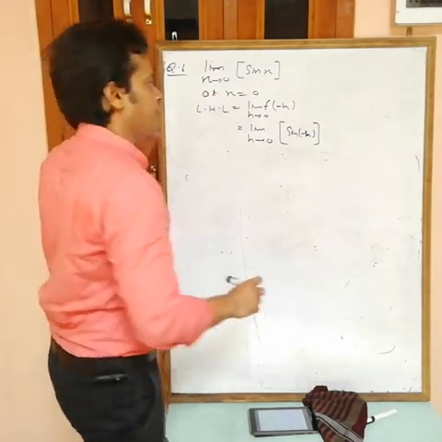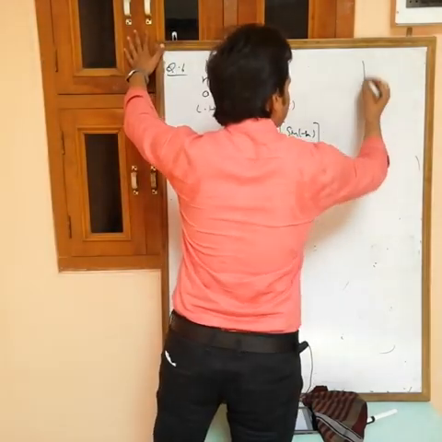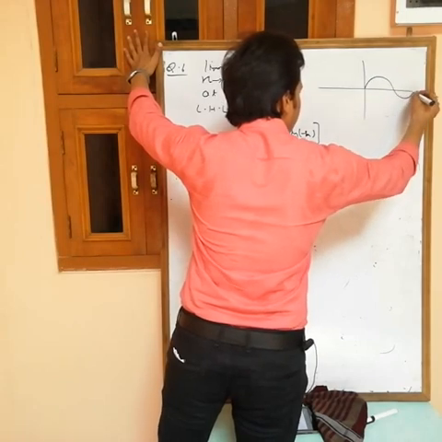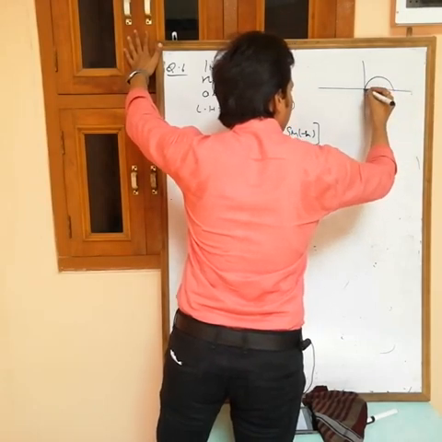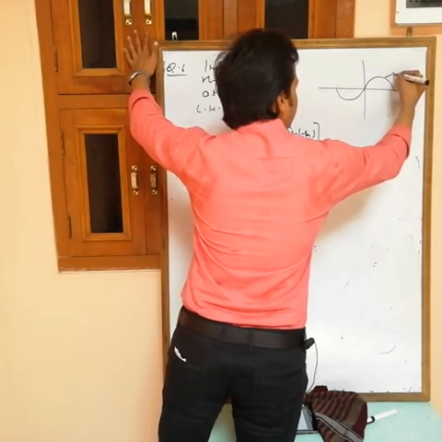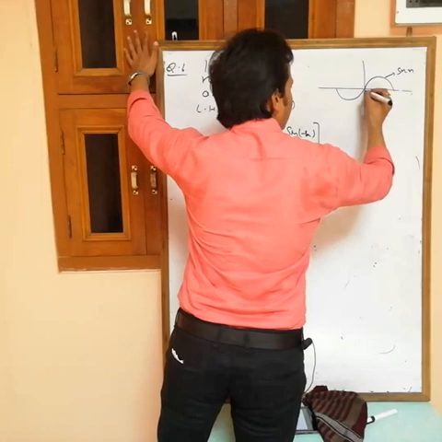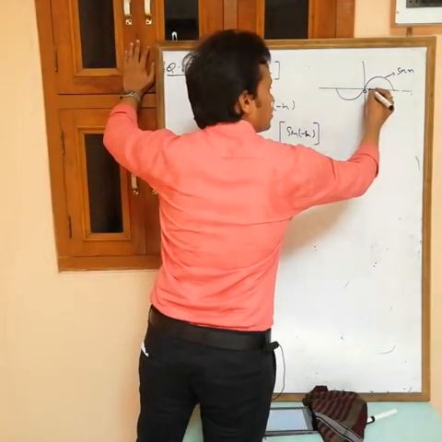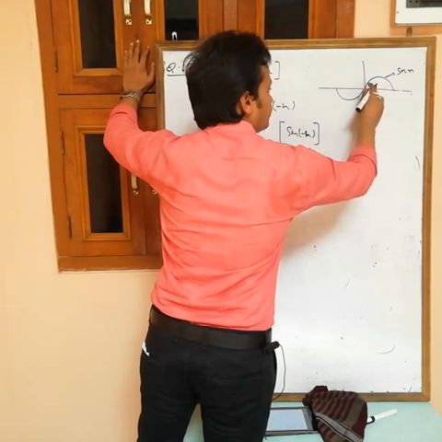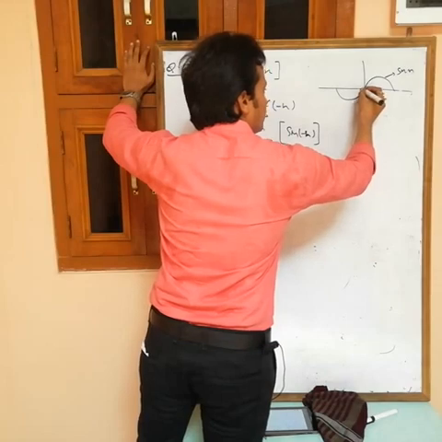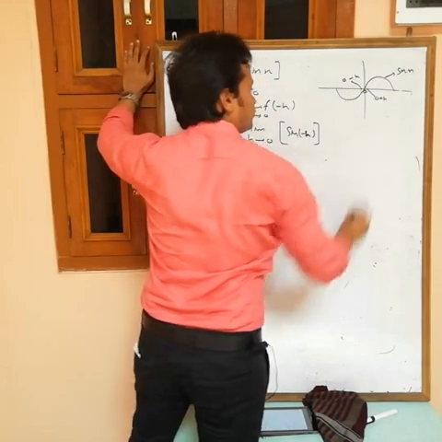For example, see, if you draw the graph of sine x, I am drawing only from minus pi to plus pi. This is the graph of sine x. Here we have 0. This is 0 plus h, and this one is 0 minus h.